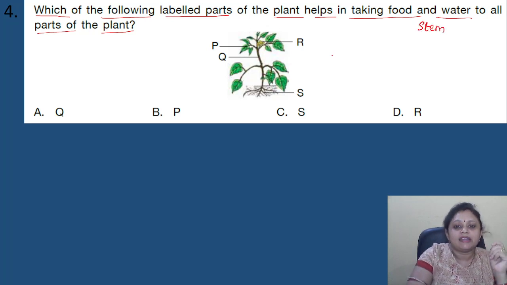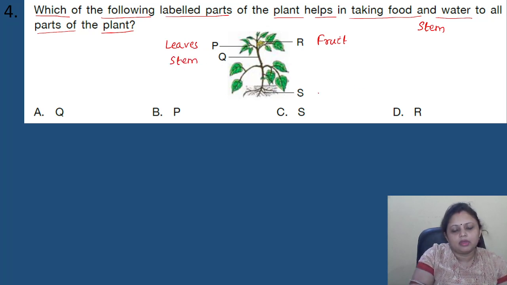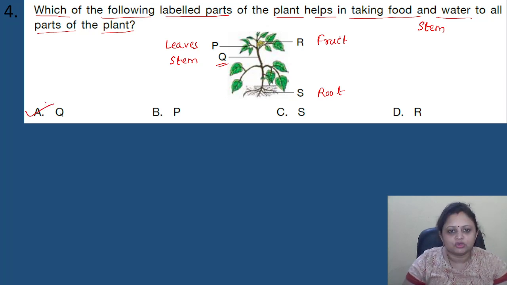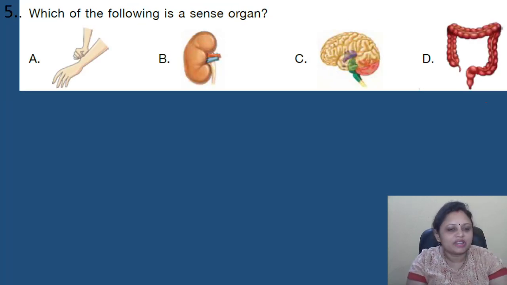Now we will identify the parts given. So here R, it is the fruit. Then P, leaves. Q, it is the stem. S, it is the root. So we know stem helps in carrying food and water, right? So stem, that is Q. So the correct answer is option A, that is Q. Okay, coming to the next question.